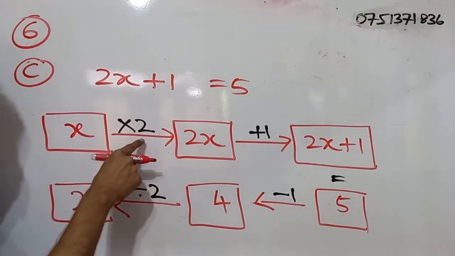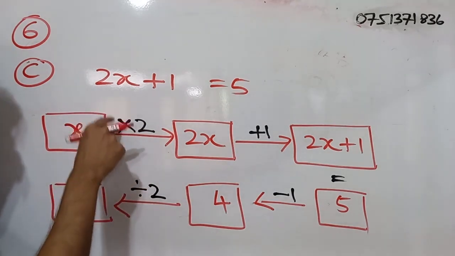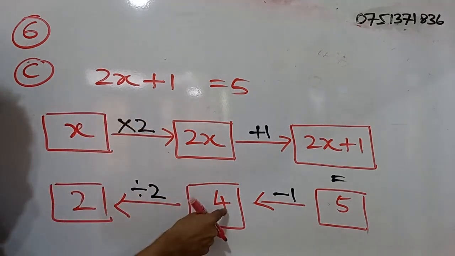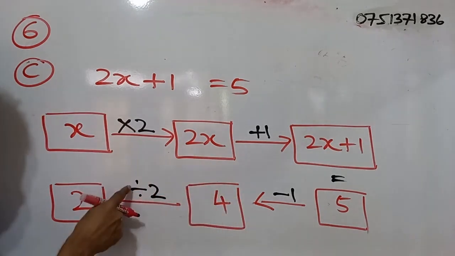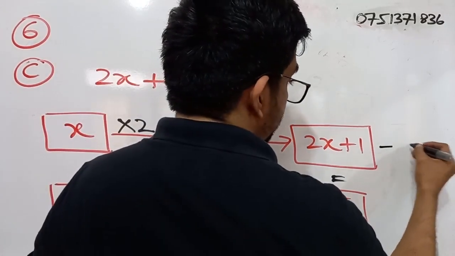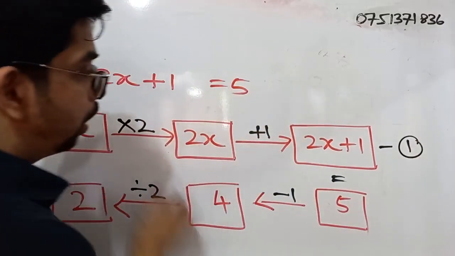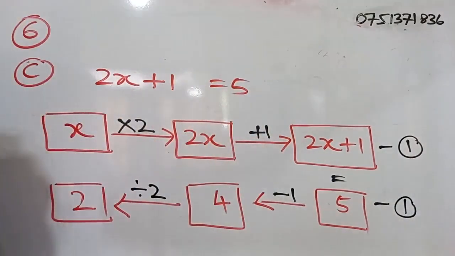What is the inverse of multiplication? Division. So we divide 4 by 2, that is 2. So we get the answer as 2. You will be getting 1 mark for this step and another mark for the second step.